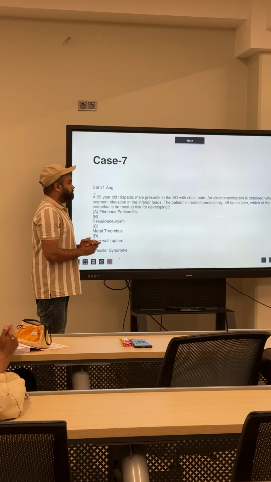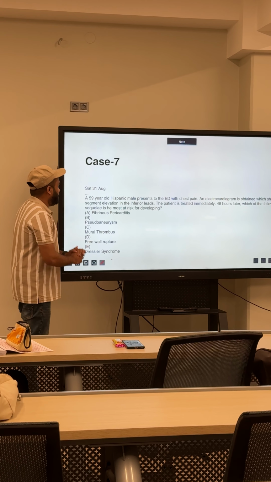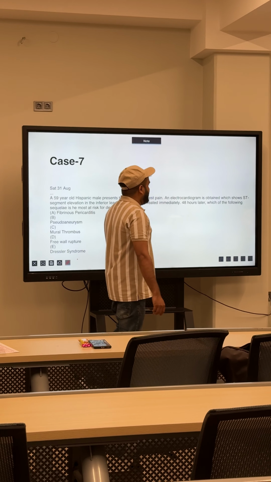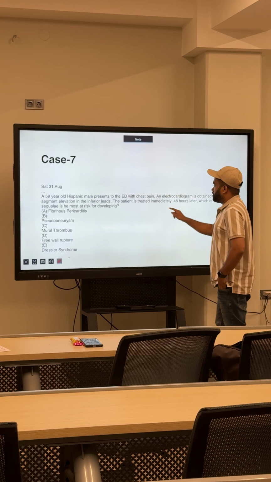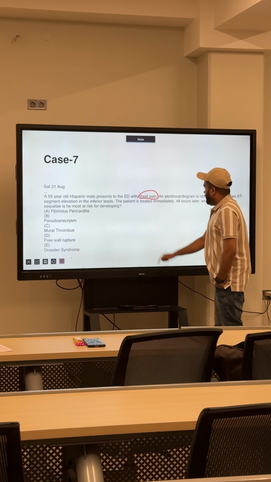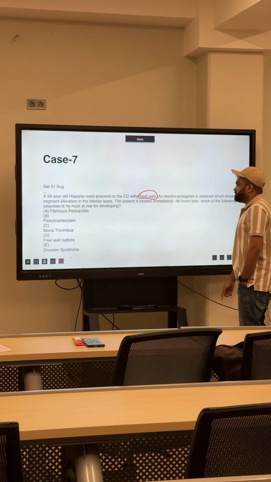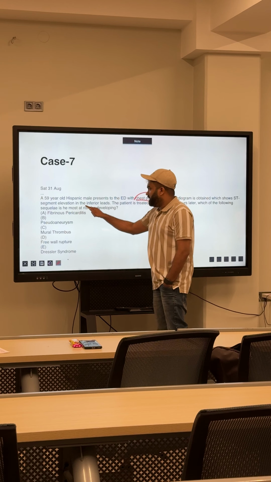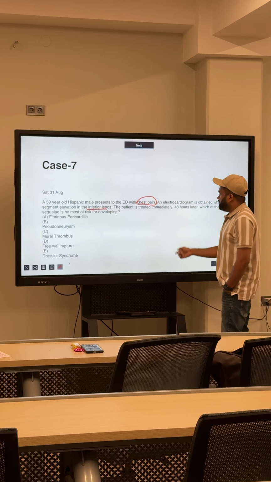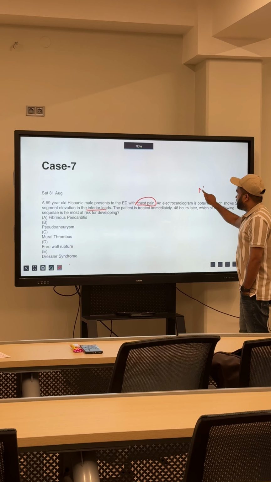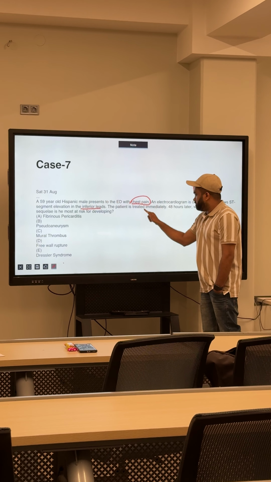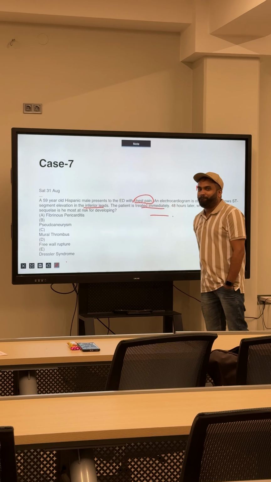Today we have posted case 7 here. A 59-year-old Hispanic male presents to the ED with chest pain. So he had the chest pain. ECG was obtained, which shows ST segment elevation in the inferior leads. So it was a scenario of MI, right? Myocardial infarction. The patient got, thank God, treated immediately.